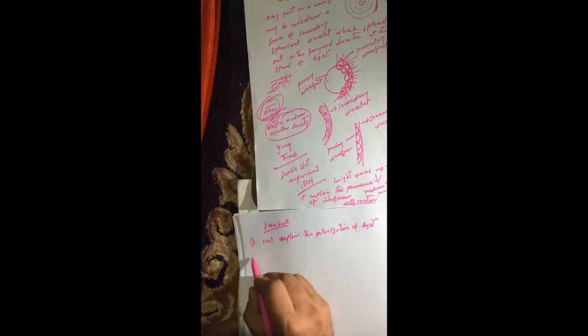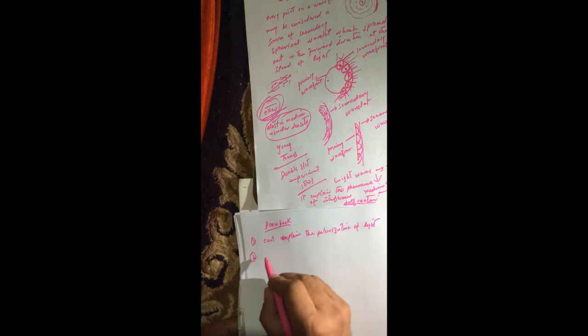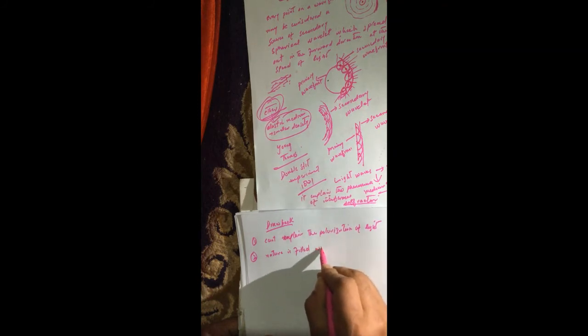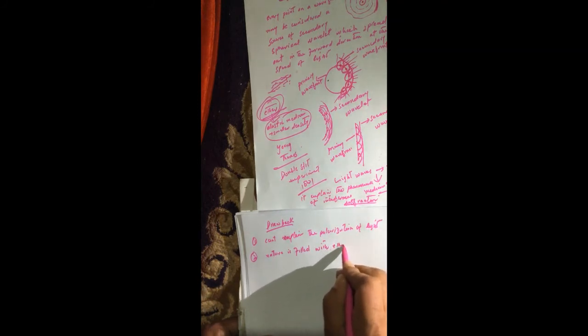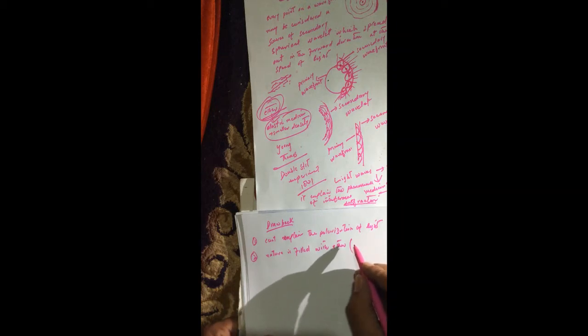And we also have another drawback of this principle, which is, according to this theory, ether medium exists everywhere. Nature is filled with ether. By ether we mean an elastic medium with smaller density.